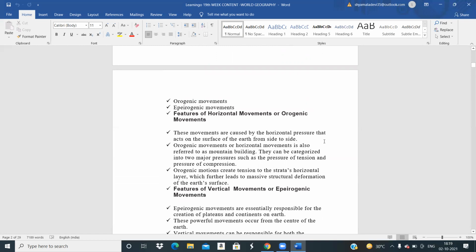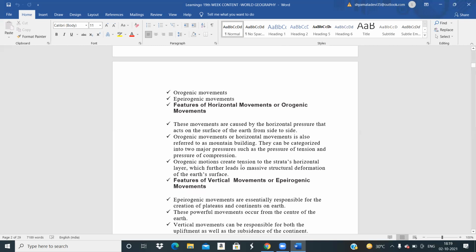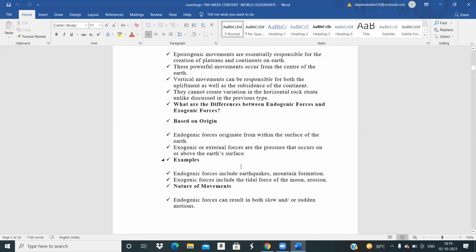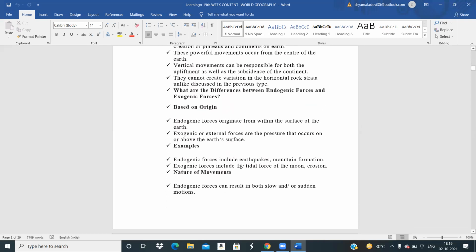Orogenic movements are also referred to as mountain building. They can be categorized into 2 major pressures, such as the pressure of tension and pressure of compression. Compression means something gets compressed between 2 things. You call it a compression body. Okay. Then what are the vertical movements? Actually, this much is not required, but still I will give you the other one.